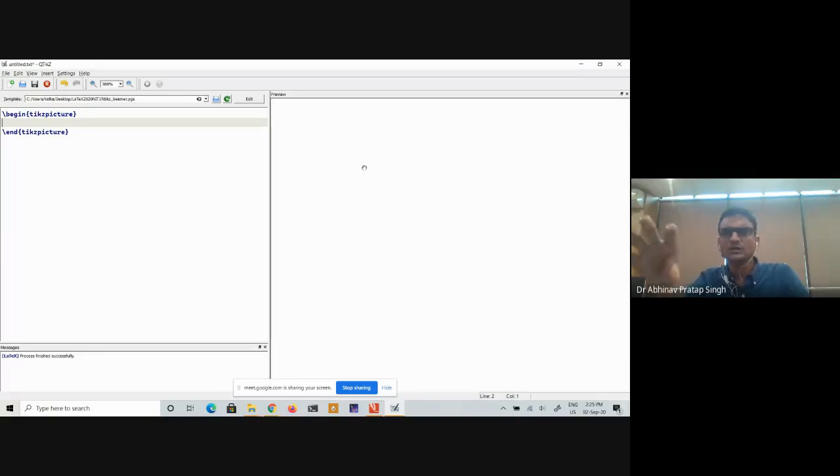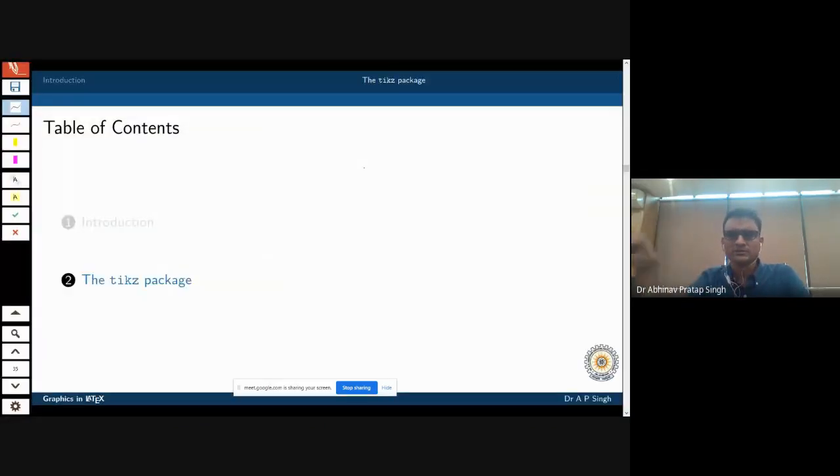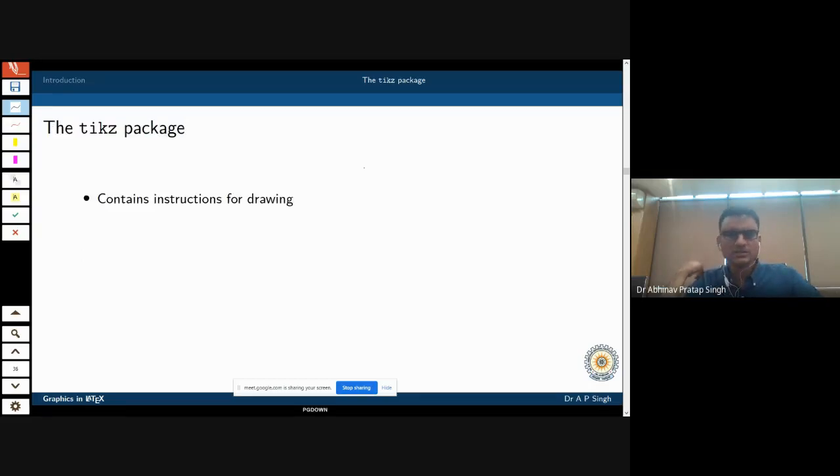We are going to work here, and then we will keep switching between the presentation and the software, so that you can see in real time what you type and what output you get. If it is possible for you, you can type along with me. Okay, but if it is not possible for you, then it's okay. We will create some graphics in the tutorial session as well. So let us start with this TIXE package.